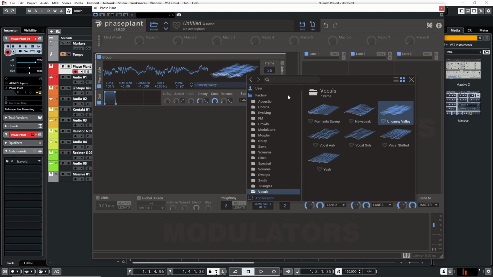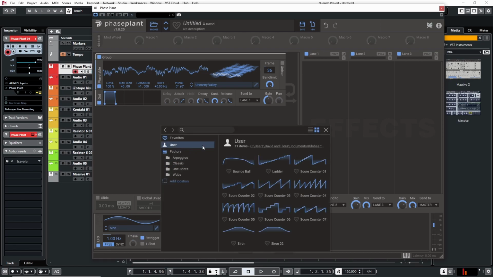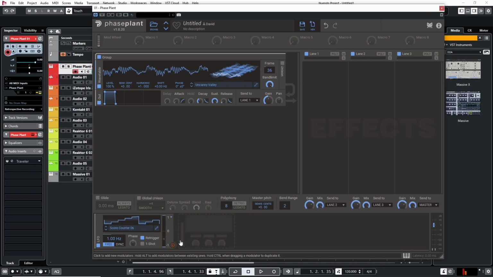So inside of Phase Plant, I think the screams work well, and maybe the growls as well. But what we can do is start designing this, and then we can always change up the wavetable after. All right, so once I have that set up, the first thing I'm going to do is choose an LFO. And I actually created my own LFO, which is basically just steps going up. So I'm just going to choose this one here. They're just steps going up.